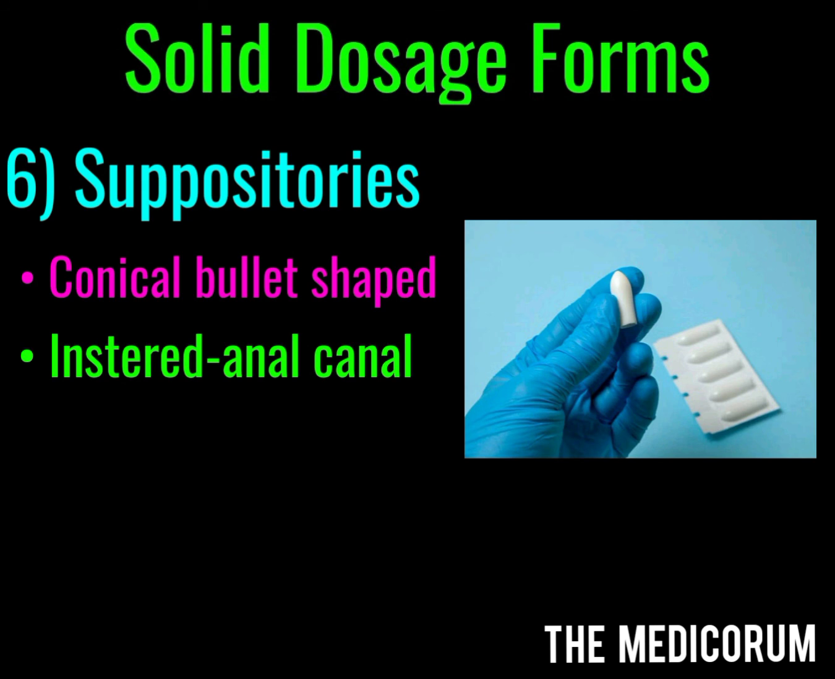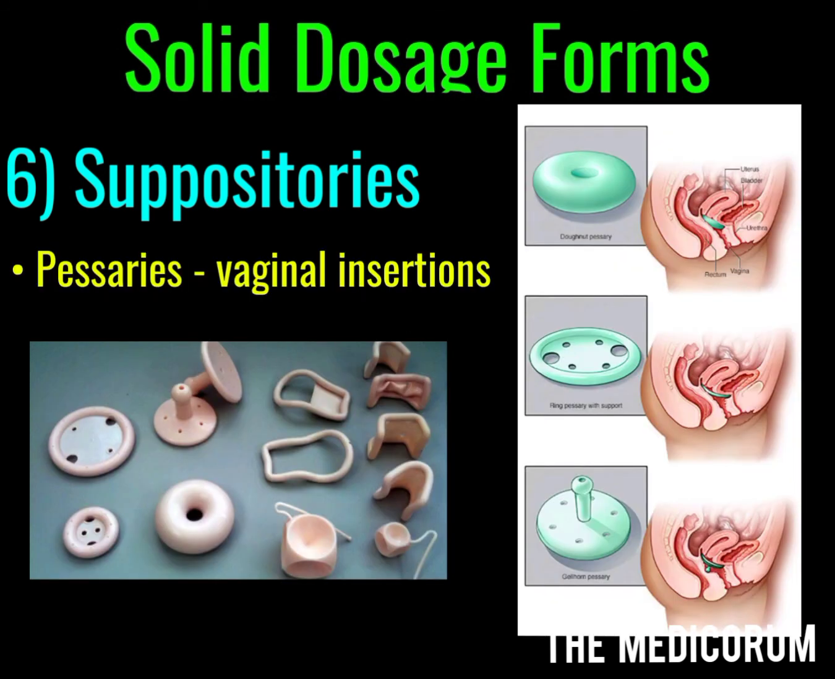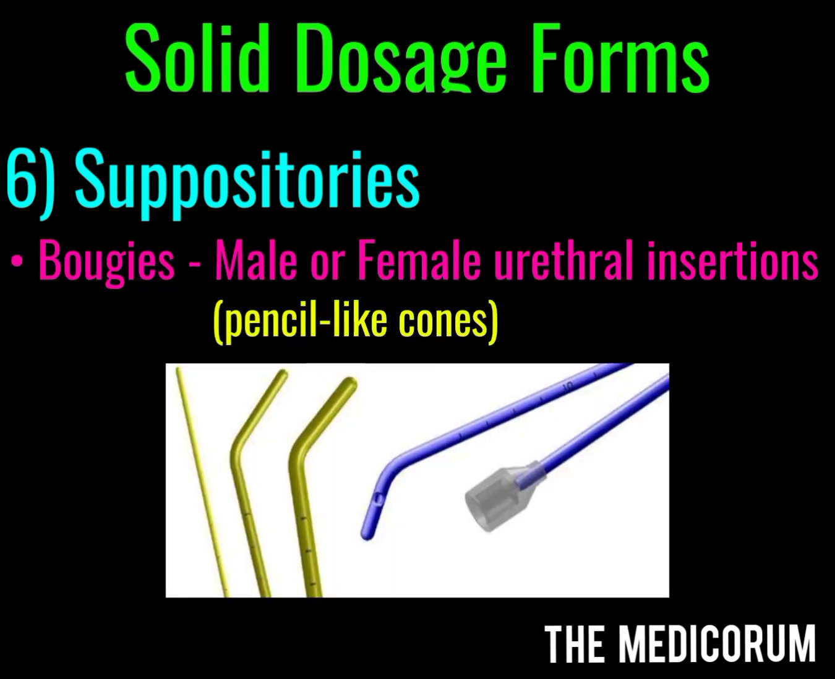We have many forms of suppositories. One of the most common forms are the pessaries, which are oval or suitably shaped bodies, which are meant for vaginal insertions. We also have bougies, which are pencil-like cones meant for insertion into male or female urethra. So, for suppositories, remember one thing, that pessaries are meant for vaginal insertions, whereas bougies are meant for urethral insertions.